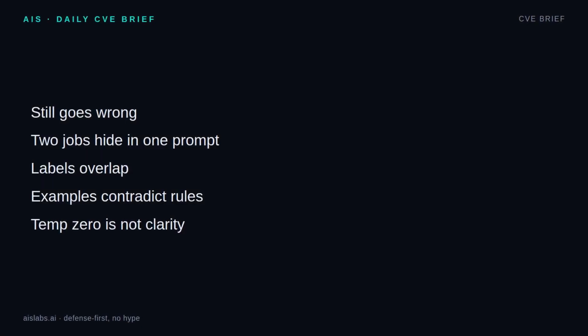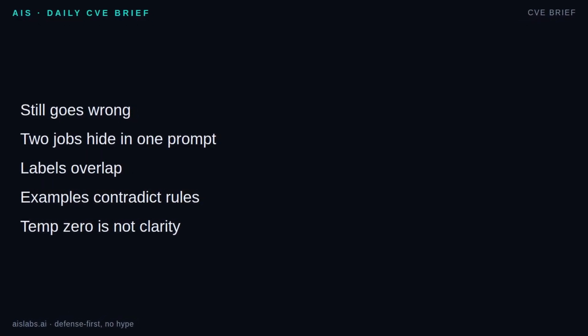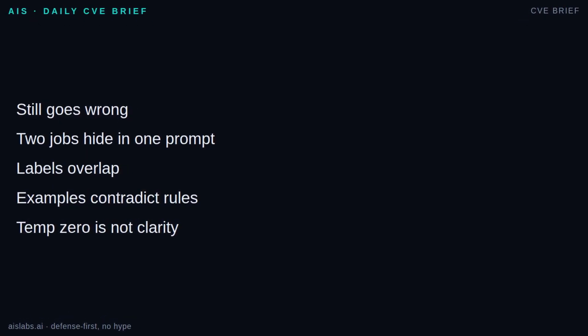A few traps still catch experienced teams. The first is hiding 2 jobs in one prompt. Summarize the ticket and decide whether to refund. Those have different success criteria. Split them unless the output truly needs both. The second is overlapping labels. If billing and account access can both fit a double charge login issue, the model has to guess. Add tiebreak rules. Third, examples can contradict instructions.